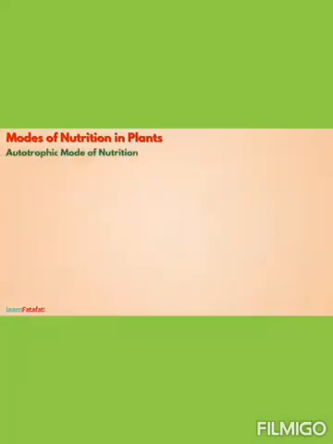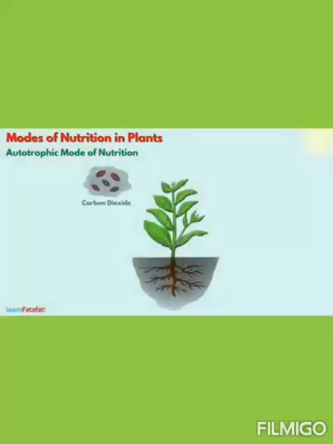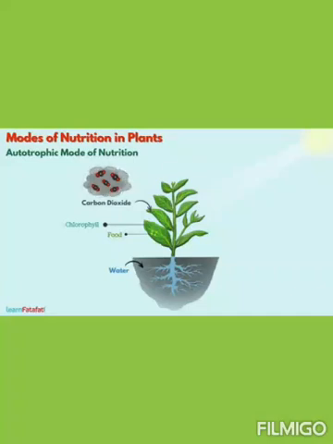Let's talk about autotrophic mode of nutrition. Green plants absorb carbon dioxide from air and water from soil. With the help of sunlight and chlorophyll, they convert these materials into food. This process is called photosynthesis. That means green plants have the ability to prepare food for themselves. Such plants are called autotrophs.